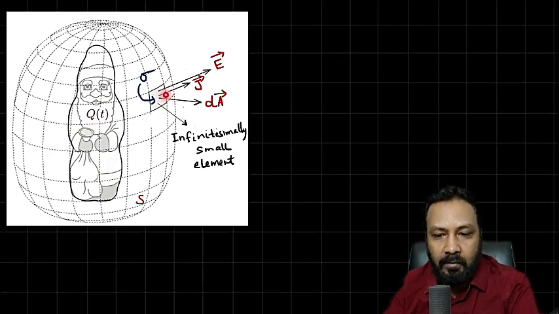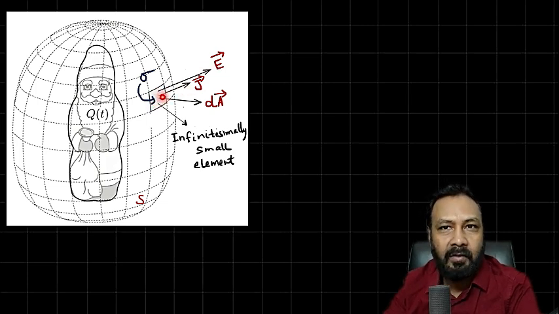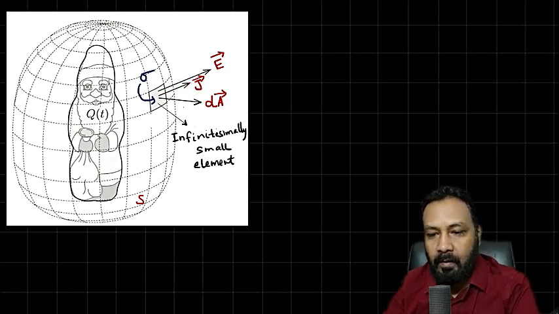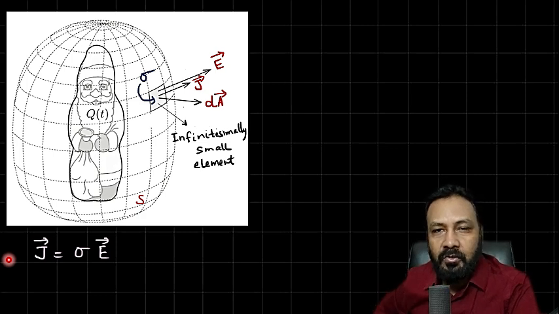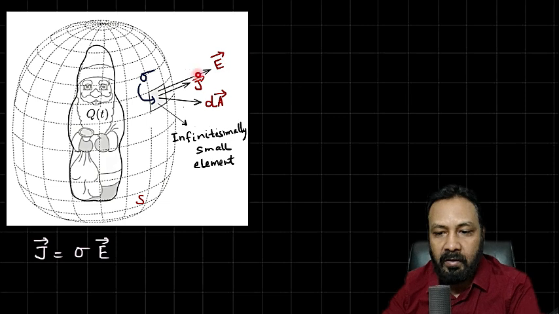Suppose at this location where I have taken this element, the area vector is dA, the conductivity of the air here is also sigma, that is the same everywhere, the electric field is E, and the current density is J. From Ohm's law in vector form, we know that J is equal to sigma E. So the J vector and E vector are parallel, and this is the area vector.